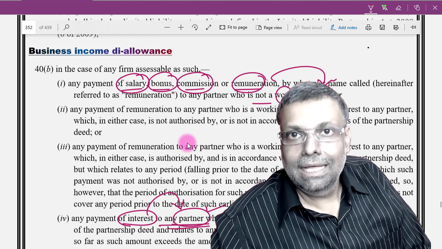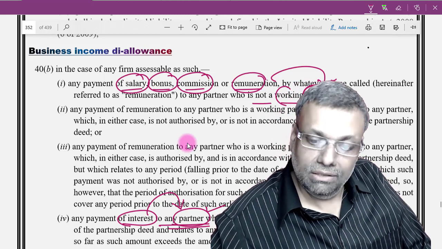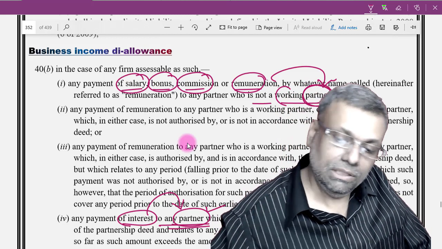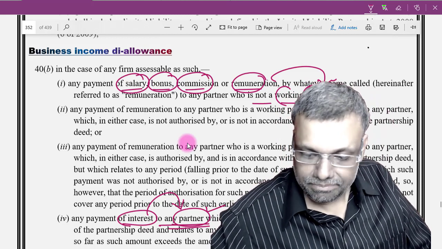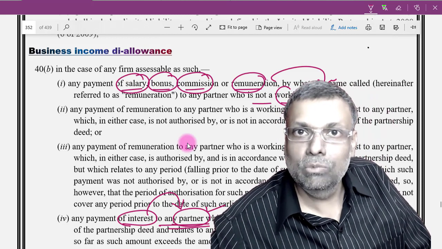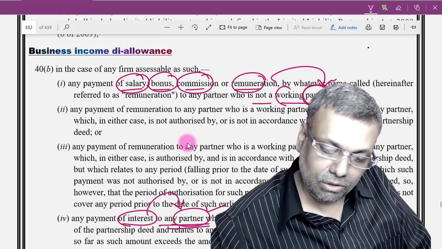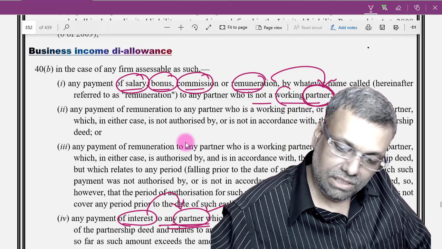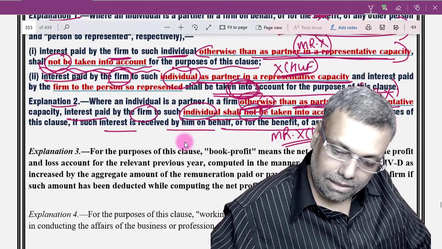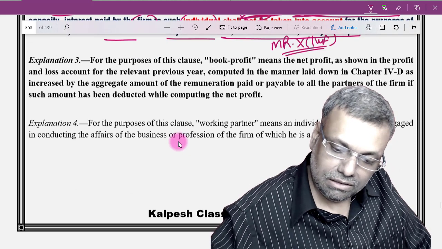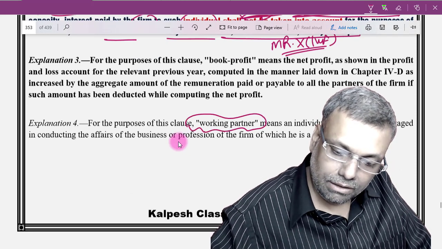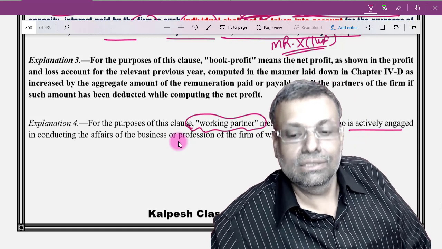As such, there is no express clarification, but there is a Supreme Court judgment, and you understand that particular judgment. Now see, when it comes to the remuneration, when it comes to the work, because you have to be working, no? Every partner should be a working partner, and the meaning of a working partner is one who is actively engaged in the business.